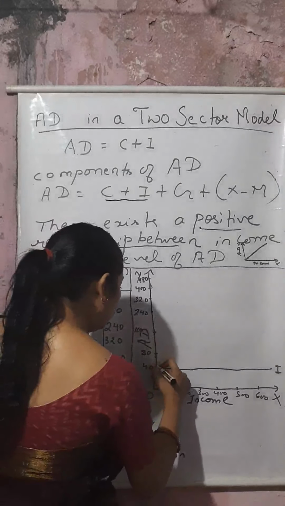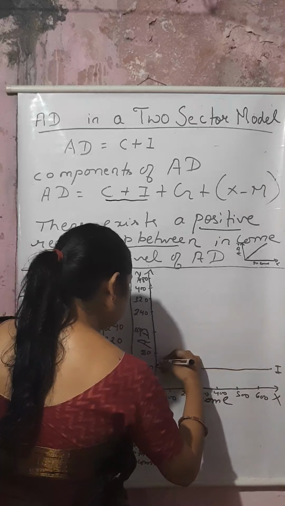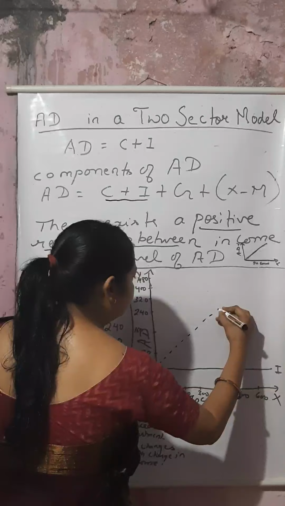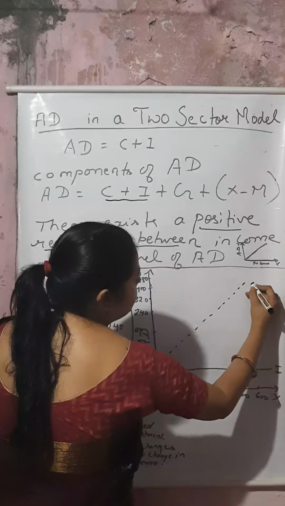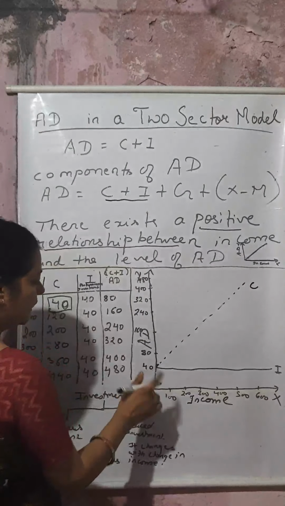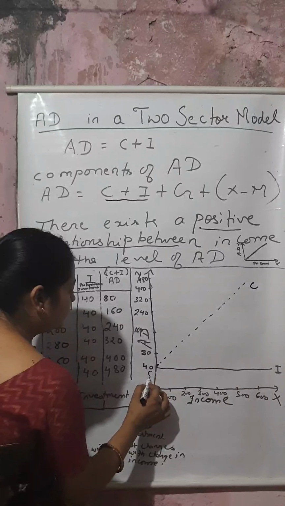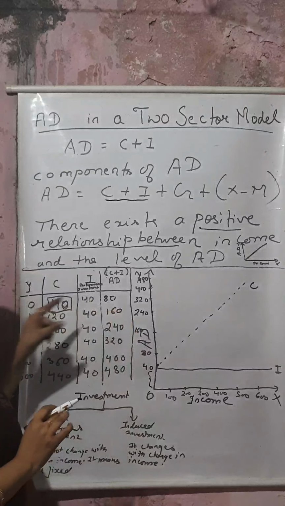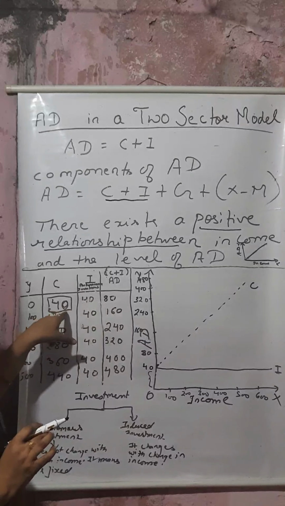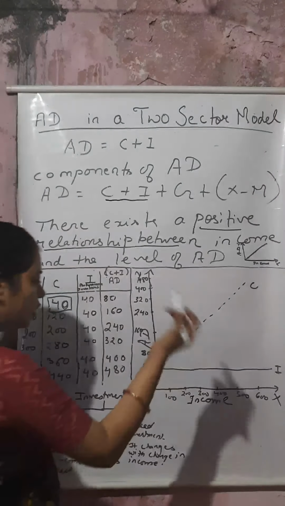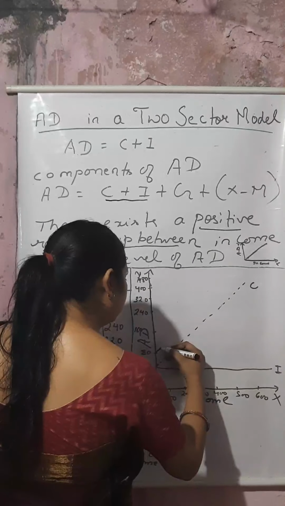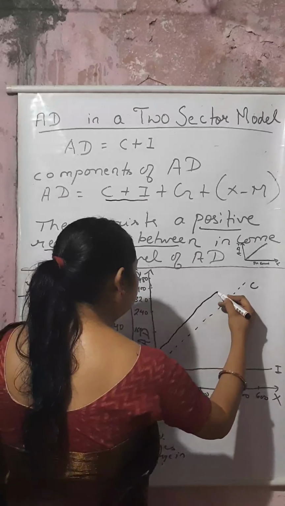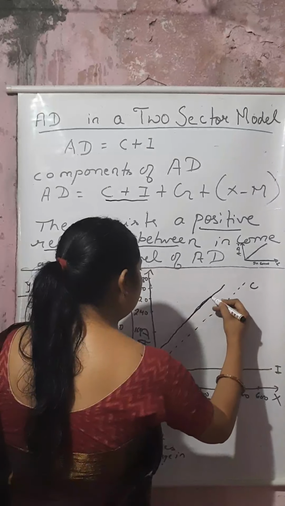See, here I will draw a line. This is the autonomous consumption 40. Now what is the AD? AD is 80. How does it come? 40 plus 40, that is C plus I. Now draw a line here from 80. It will be a straight line.